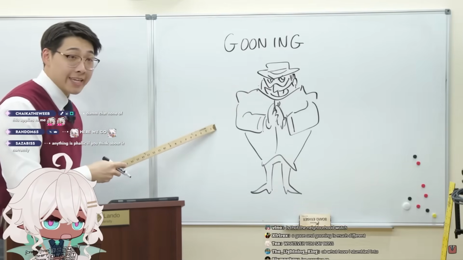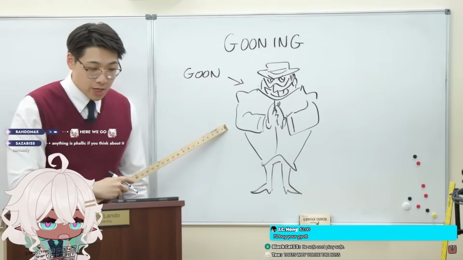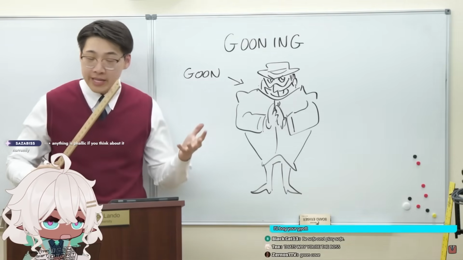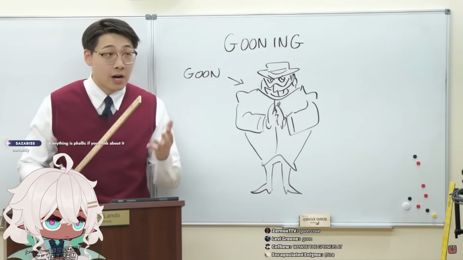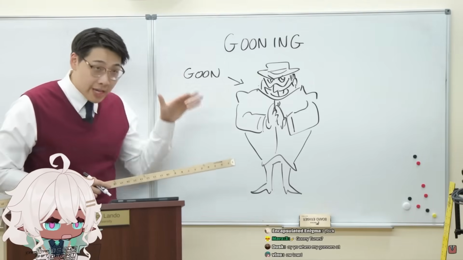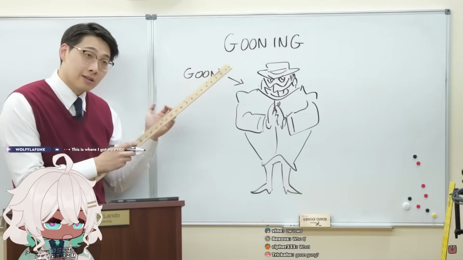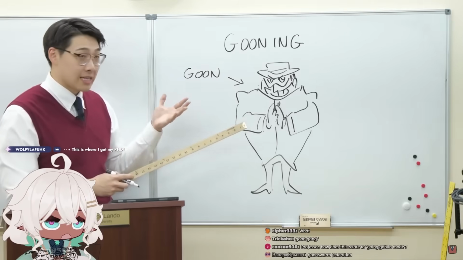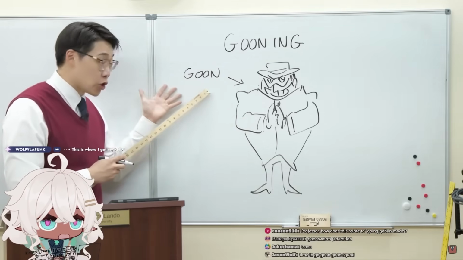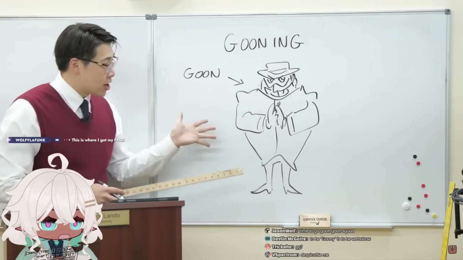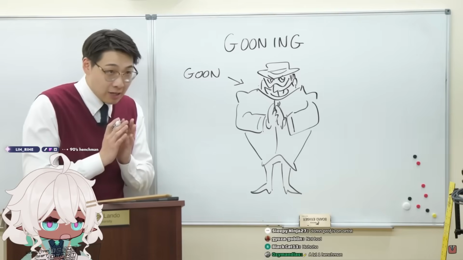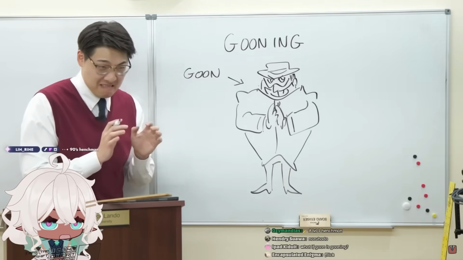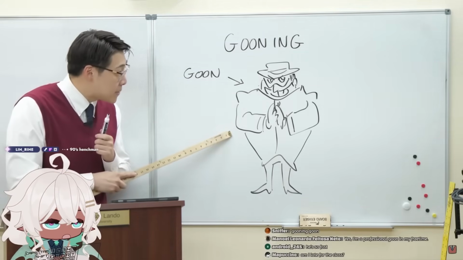Not to be mistaken with a goon, which is called a lowly henchman in a cartoon, like Gooning Explained. Let's make sure we keep that separate. Gooning, in the context of this class, where I got my PhD, is very different from being a goon. A goon is like a guy that goes like this, like a henchman. That's the one that I knew. He could be for a really gooning.